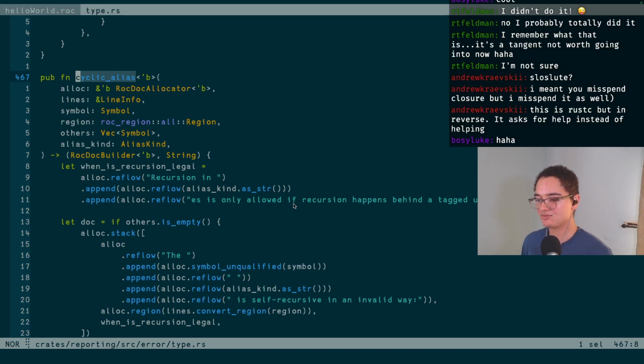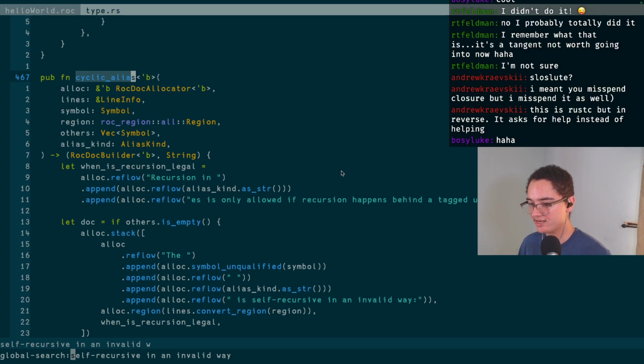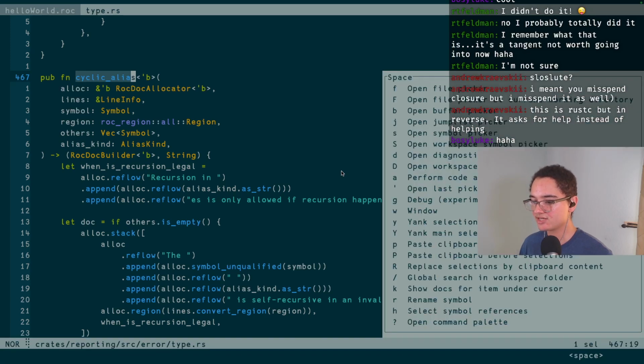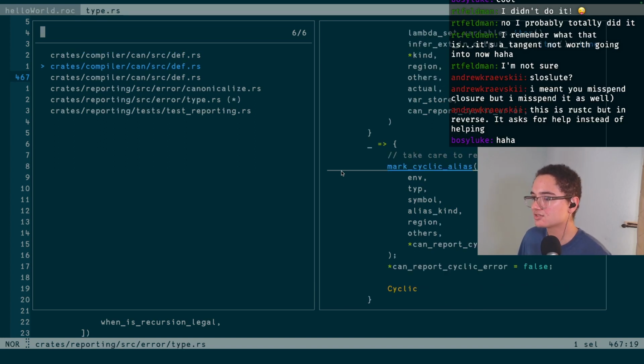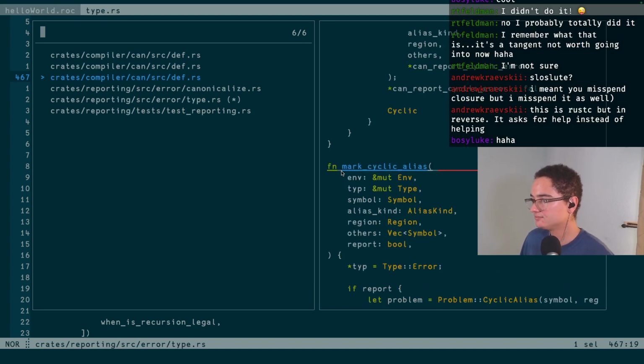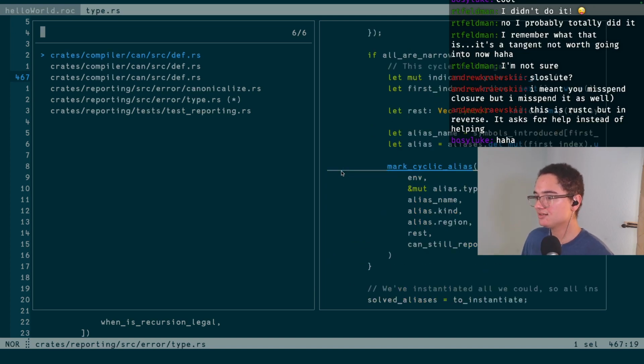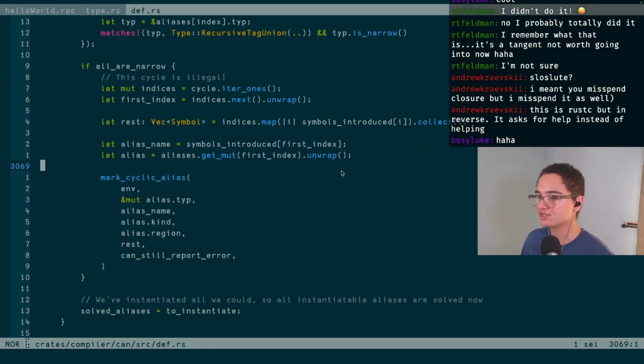So I have to wait for the compiler to compile so I can get my type inference and my language server working. I believe in you, computer. You got this. Compile faster. Maybe? No, it doesn't want to give me type inference. Okay. This is when the fallback of just searching something is often better. Okay, it's only used in a couple places. Mark cyclic alias. That's probably the important part. Yeah, I bet this is the important function.